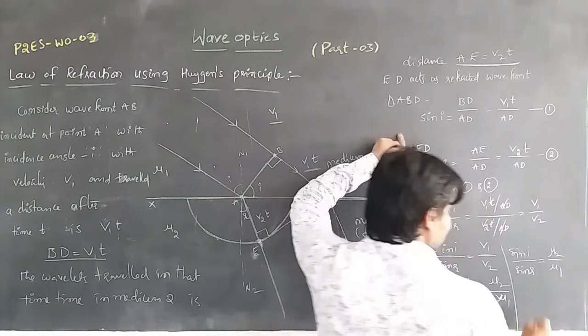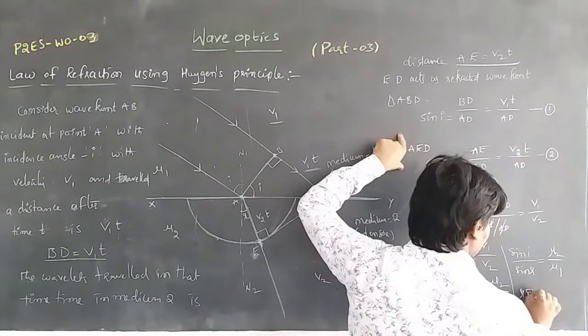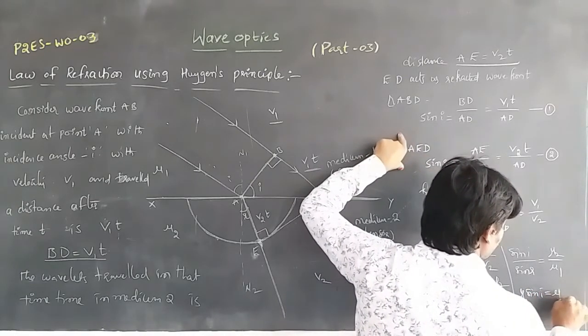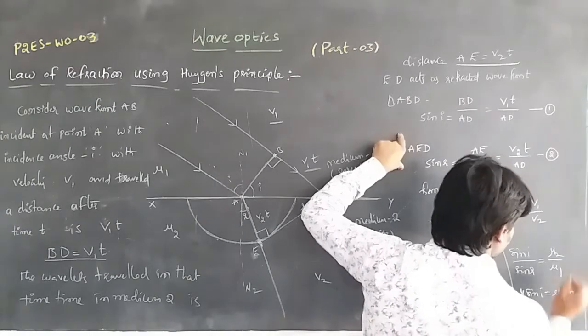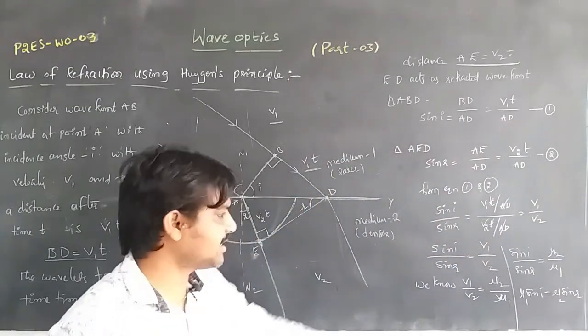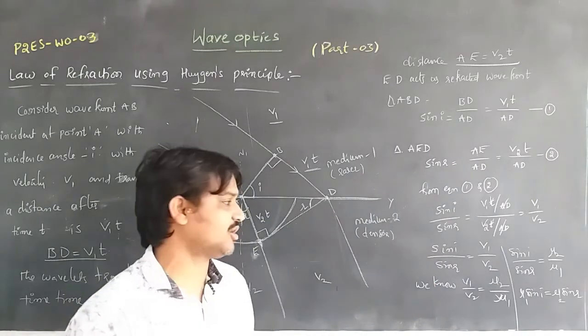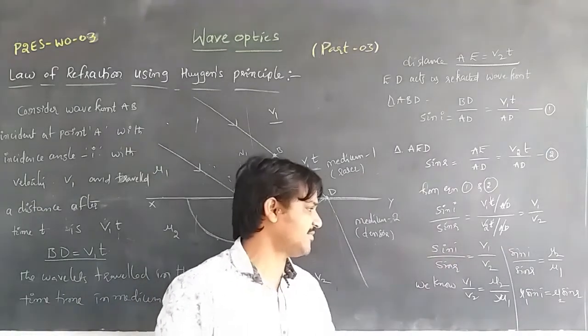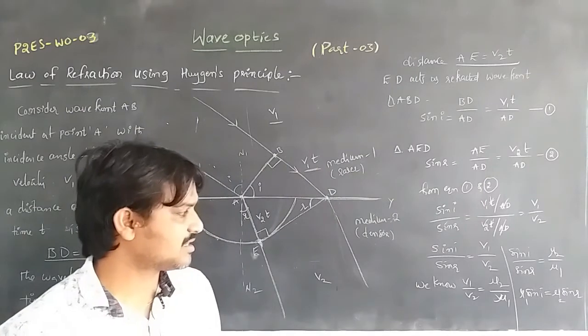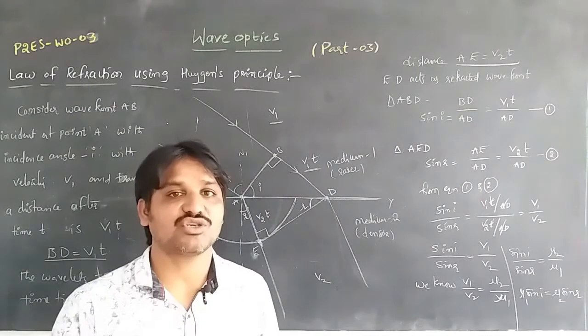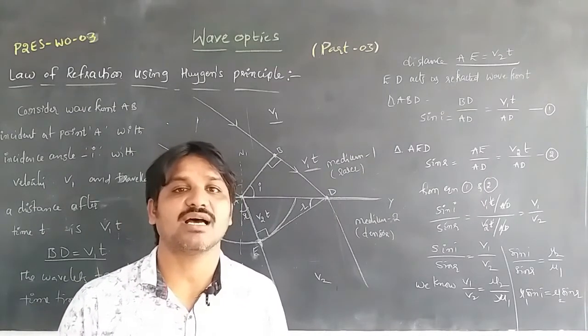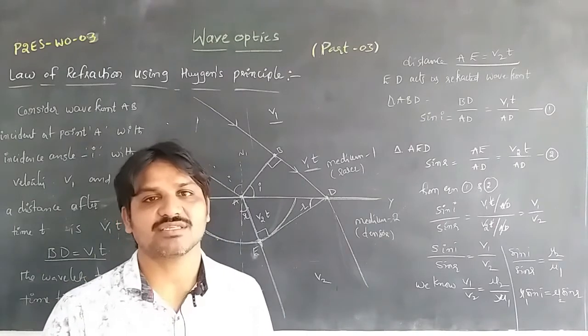So mu1 sin I is equal to mu2 sin R. The ratio of the sine of the angle of incidence to the sine of the angle of refraction is equal to the ratio of the refractive index of the second medium to the refractive index of the first medium.